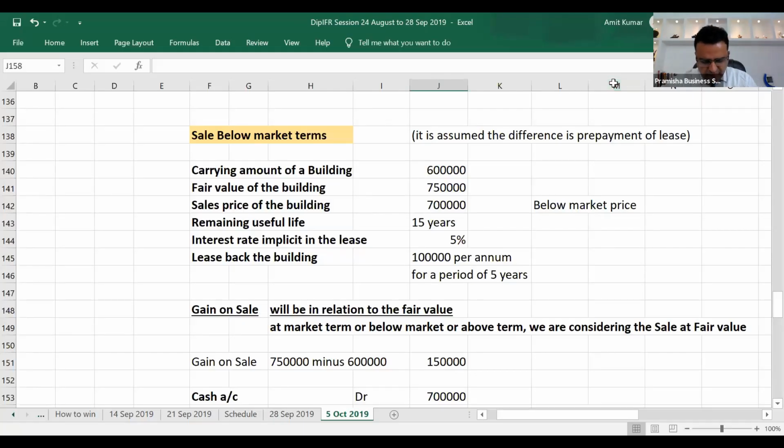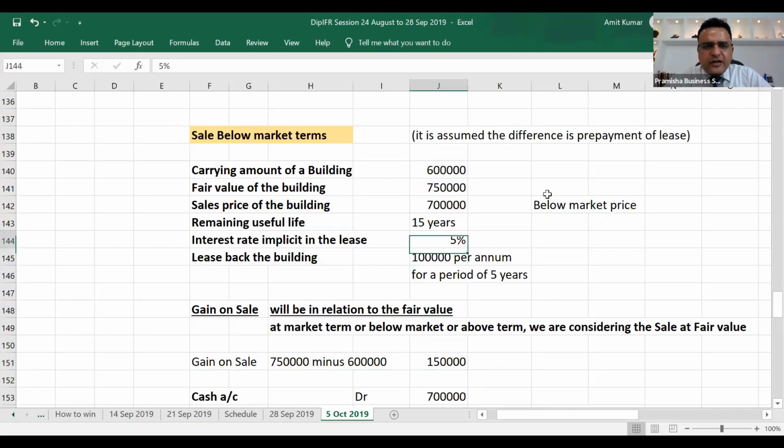So when we have an arrangement wherein we are selling at below market terms, why would anyone agree to sell at below market terms? Because the other party considers it as a prepayment of lease. There is a fair value of the asset in the market of 7,50,000 and the sales price is 7 lakh. This is below market terms, 50,000 less. This 50,000 less is considered as a prepayment of lease towards retaining the right of use. If the carrying amount of the asset is 6 lakh and fair value of that building is 7,50,000, the gain on sale will be considered to be 1,50,000.